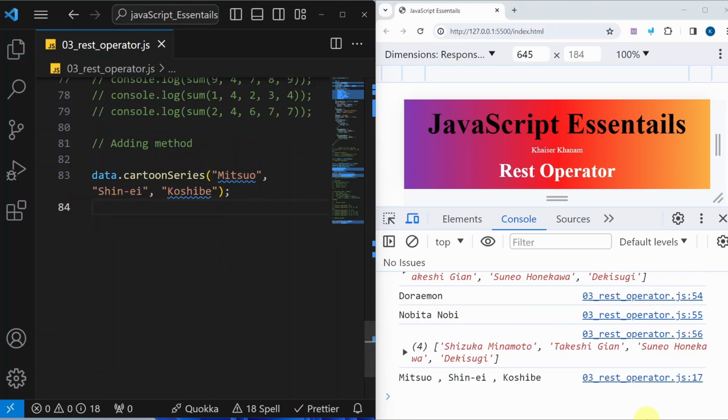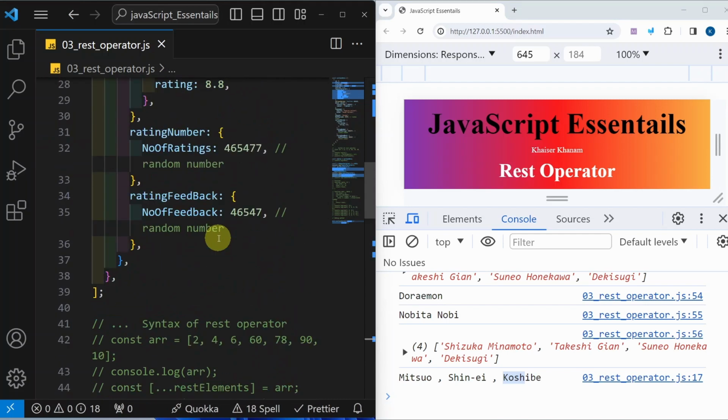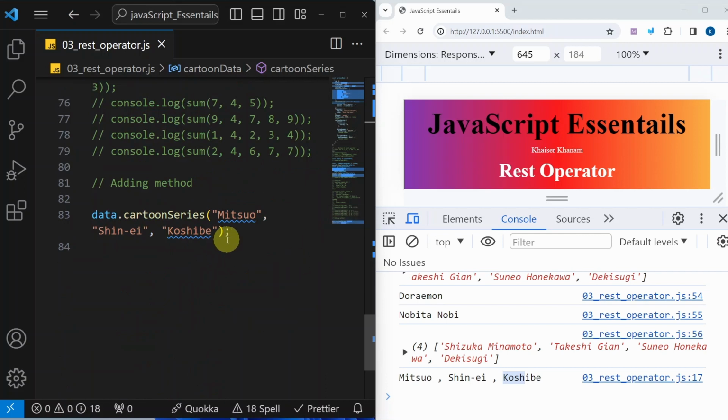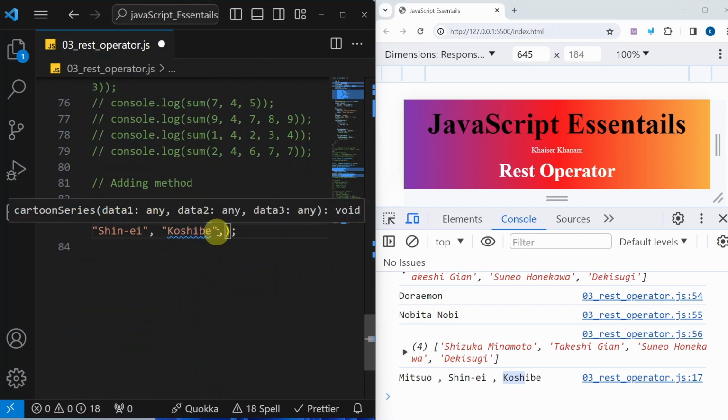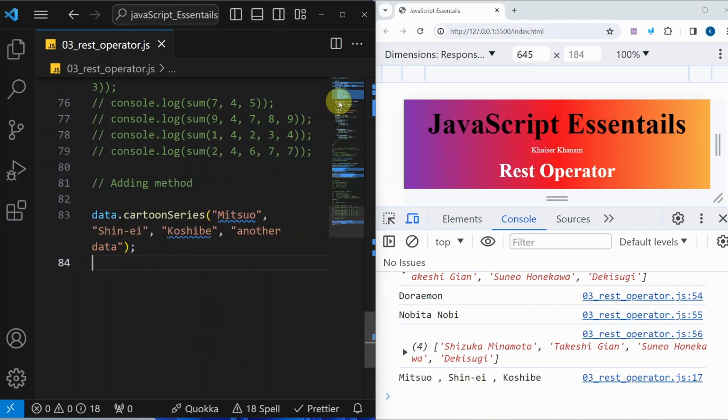Now I will save this. Now I got three results: first one, second one, and third one. All these three values I have got because while creating this method, I have passed three parameters. Now suppose I add one more value, another data. Save this. Now I will not be having any error in the function. I have passed only three parameters, but while calling this method, I have passed four arguments. I will not have any error, but the first three values will be displayed.